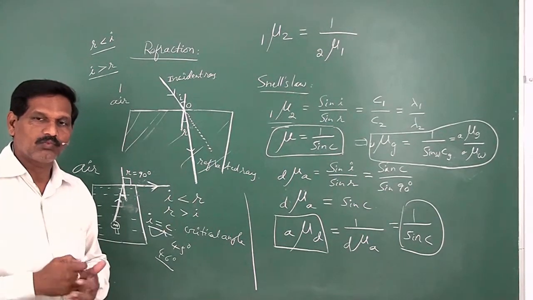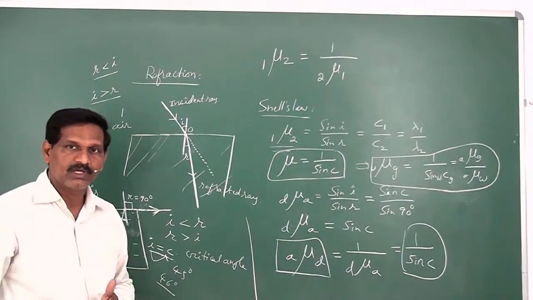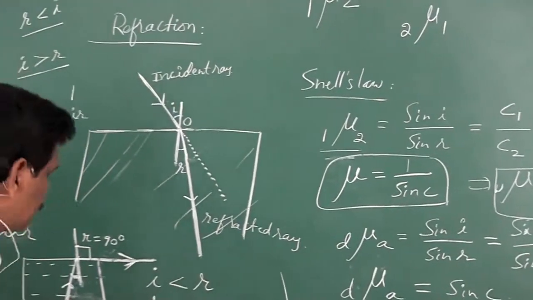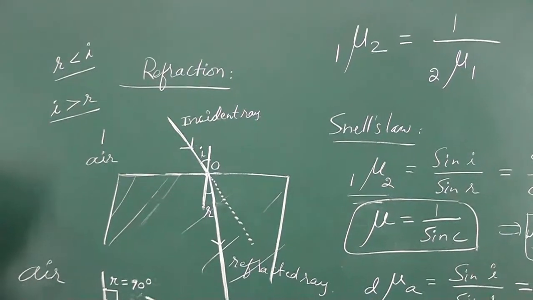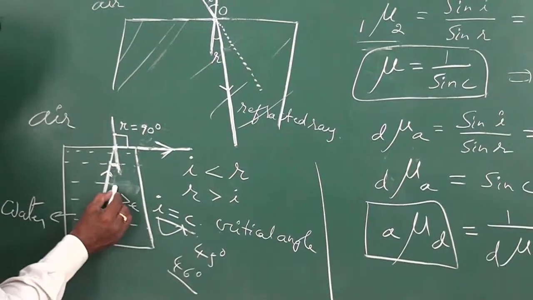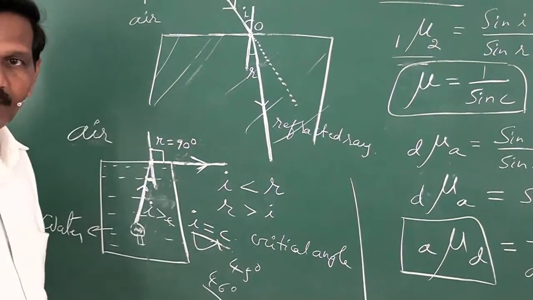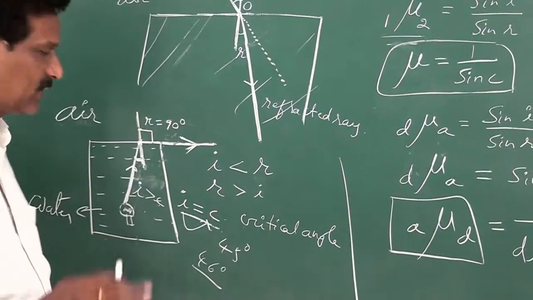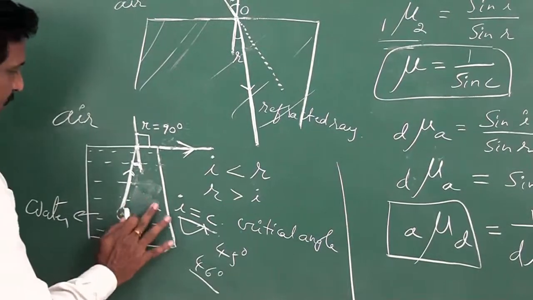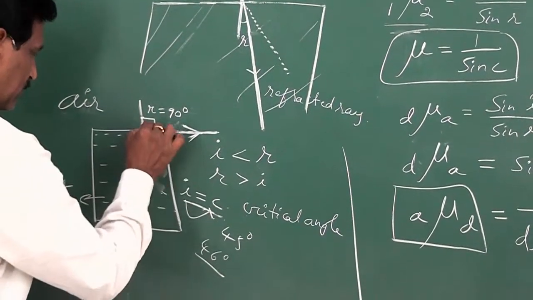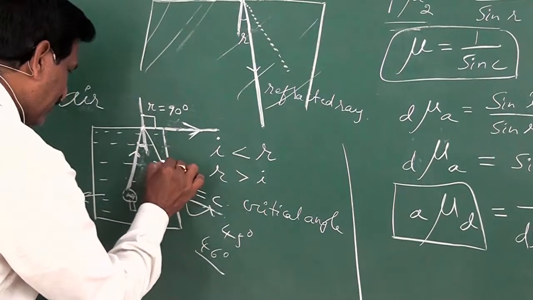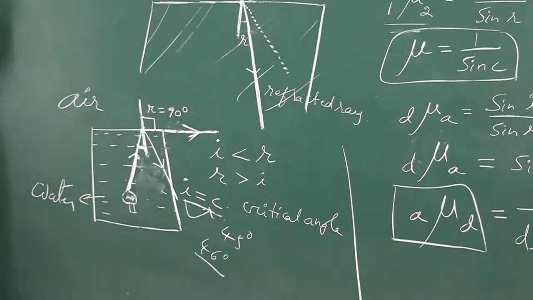if the angle of incidence in the denser medium is more than the critical angle, I is greater than C, then what happens? The light ray does not undergo refraction, but simply undergoes internal reflection like this.